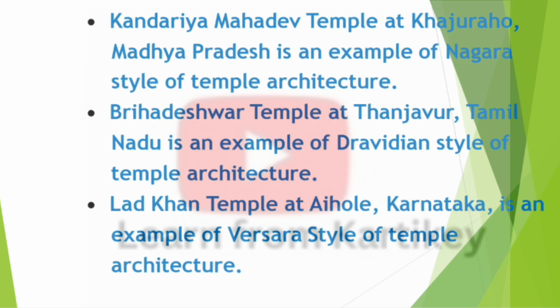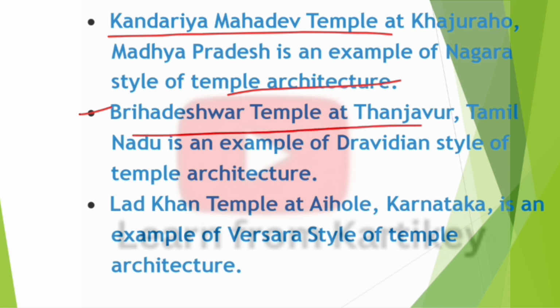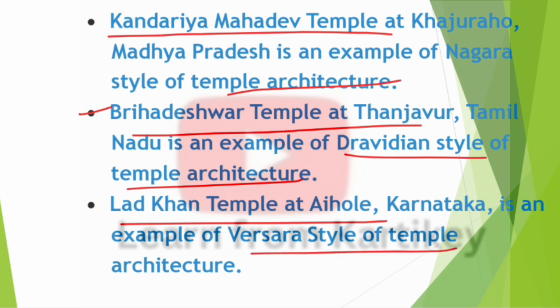So first one, Kandariya Mahadev temple at Khajuraho, Madhya Pradesh is an example of Nagara style of temple architecture. Second, Brihadeshwara temple at Thanjavur, Tamil Nadu is an example of Dravidian style of temple architecture. Ladkhan temple at Aihole, Karnataka is an example of Vesara style of temple architecture.